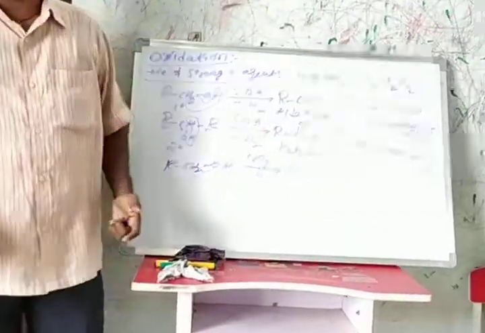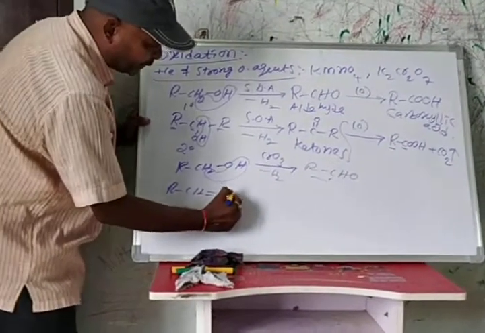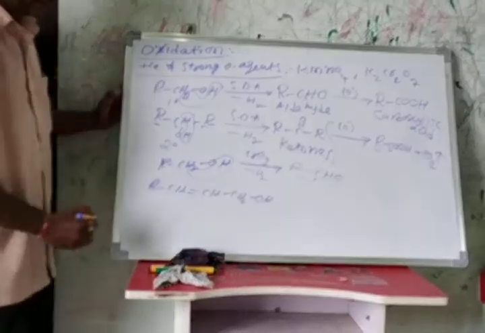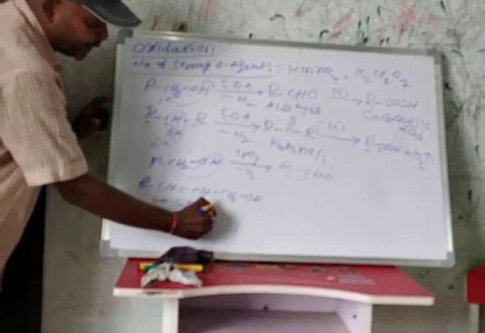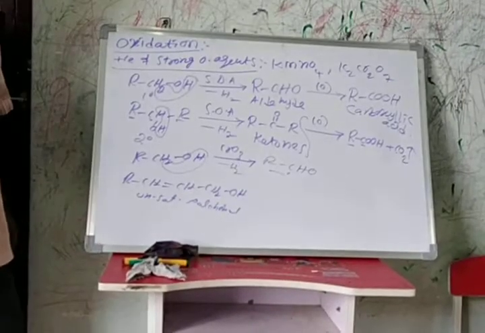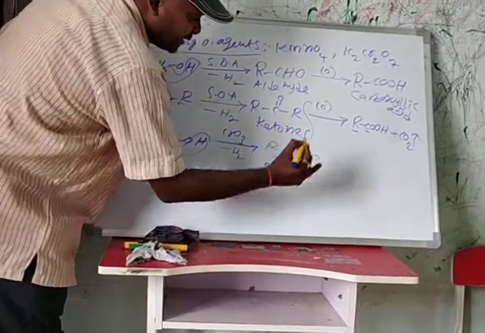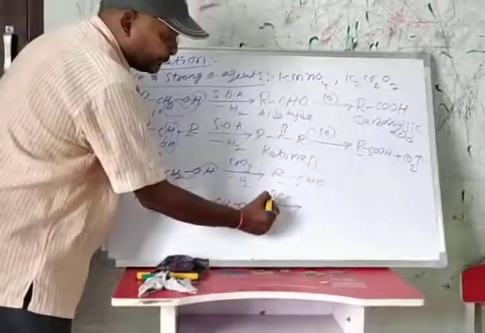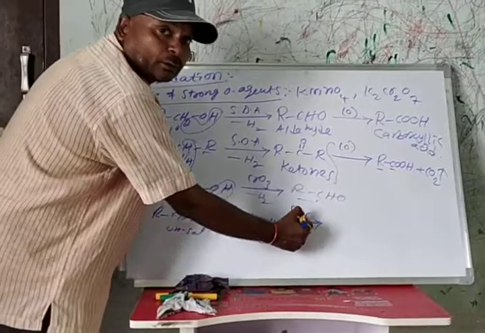Suppose you take a different primary alcohol. This is an unsaturated primary alcohol. Take any primary alcohol, and it reacts with PCC, pyridinium chlorochromate.